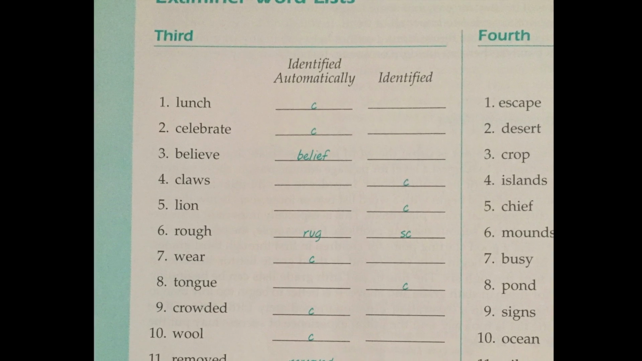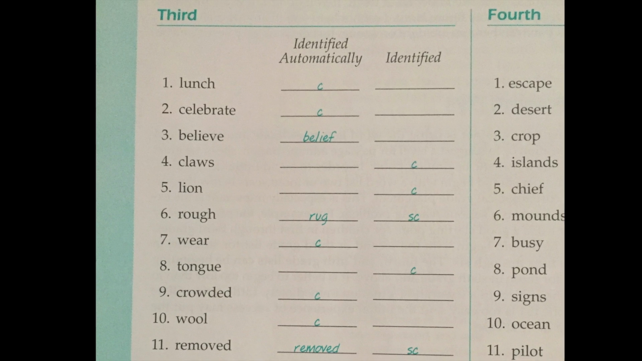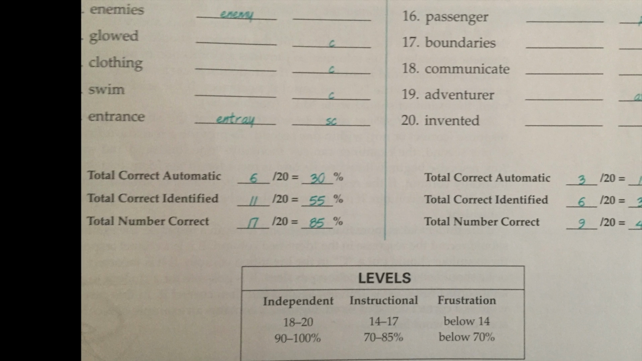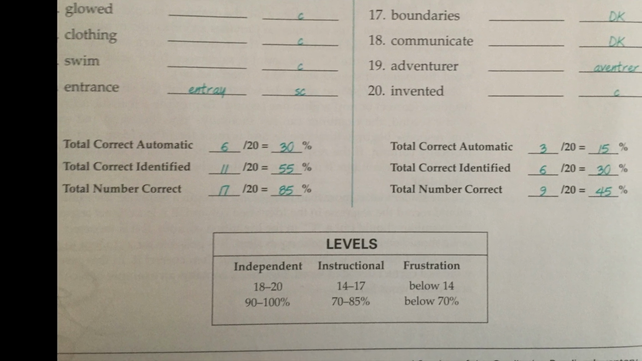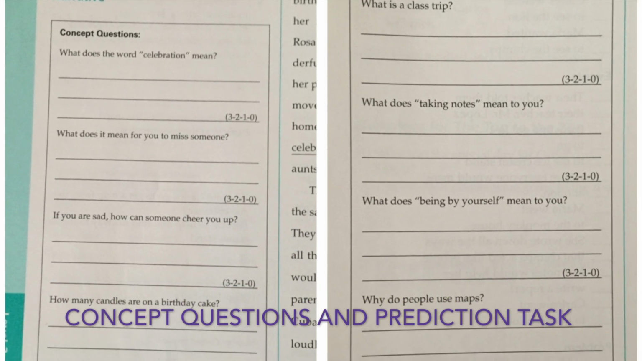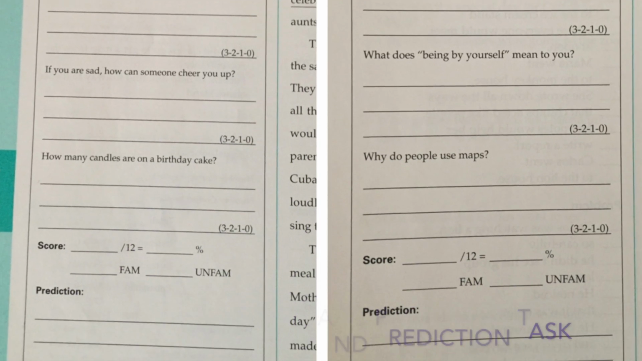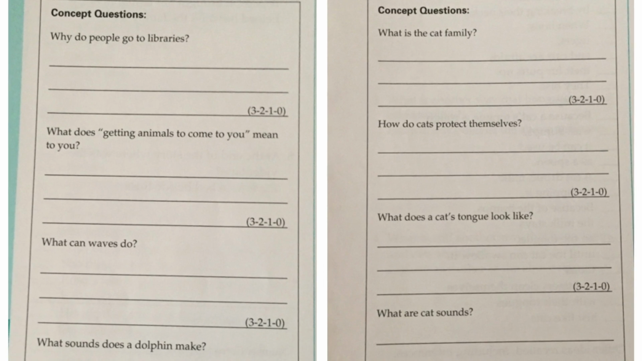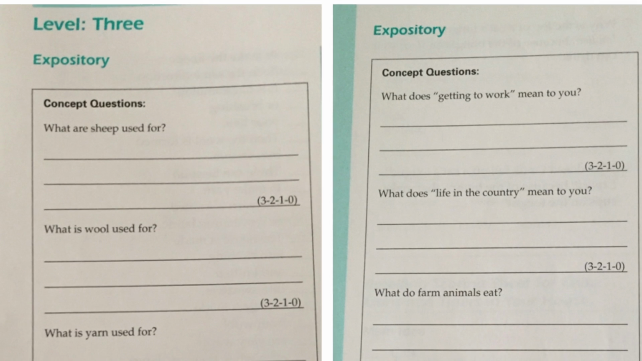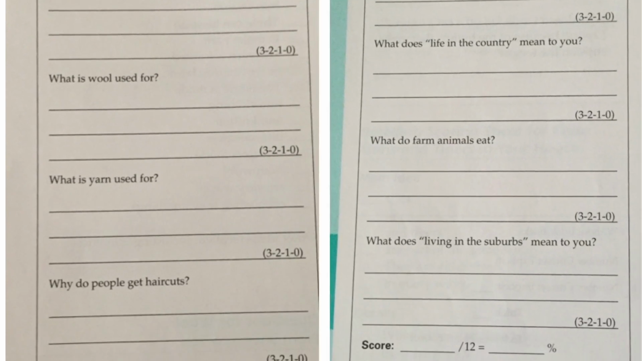removed, curious. Words can either be marked in the Identified Automatically column or the Identified column. Percentages are calculated for correct responses and categorized into independent, instructional, and frustration level. Each passage contains between 3 and 5 concept questions that are designed to measure prior knowledge. After the concept questions are completed, teachers should ask the student to predict what the passage will be about based on the title of the story.